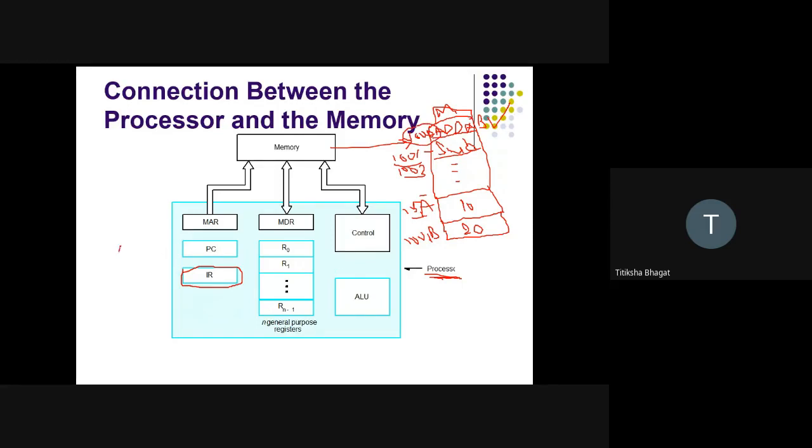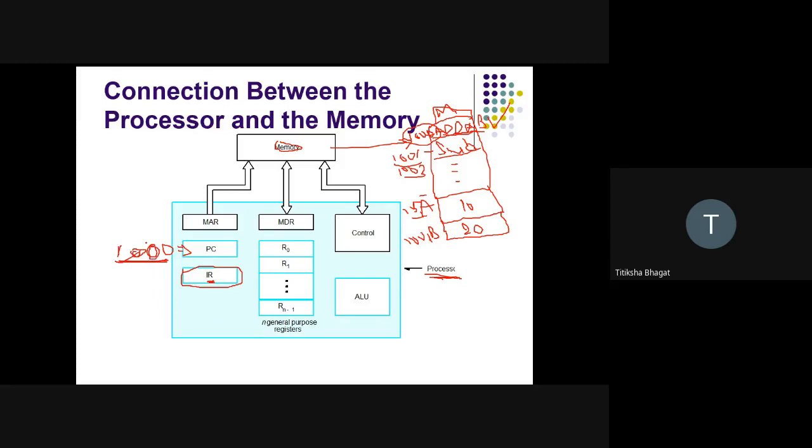This 1000 will get loaded into the program counter, because the program counter will hold the address of the instruction to be executed. Once IR finishes executing its operation, the next instruction I want to perform is addition of A and B. This instruction is in the memory, at address 1000, so program counter will hold this 1000.